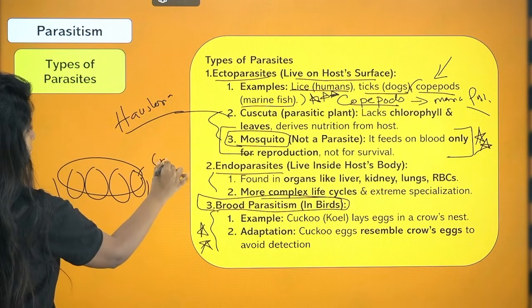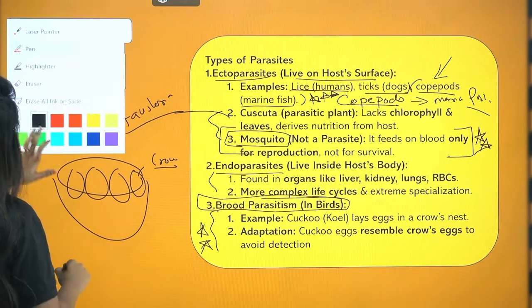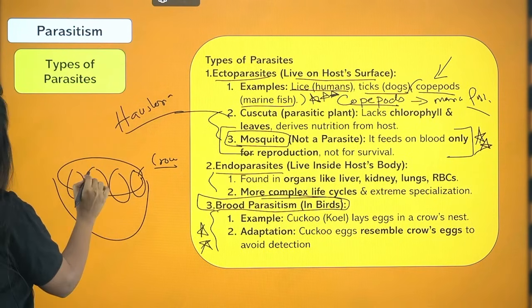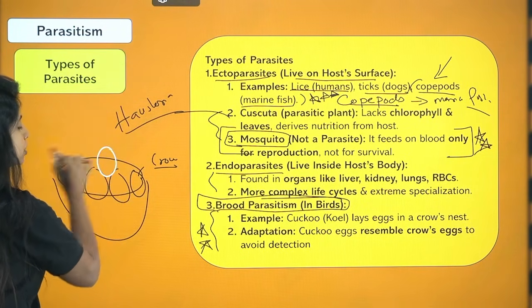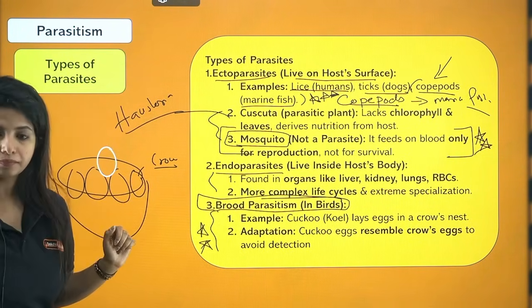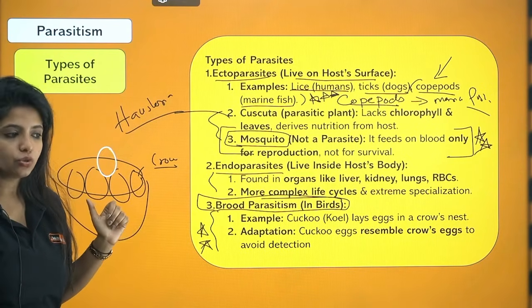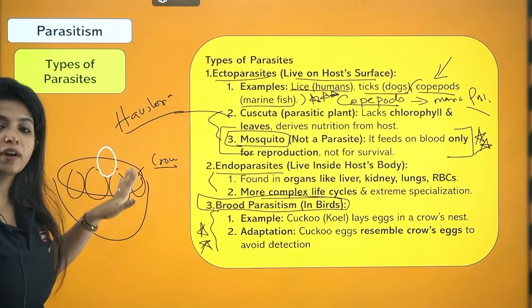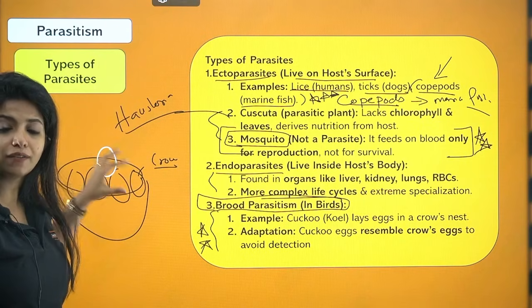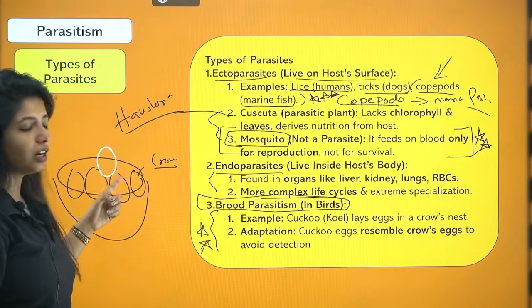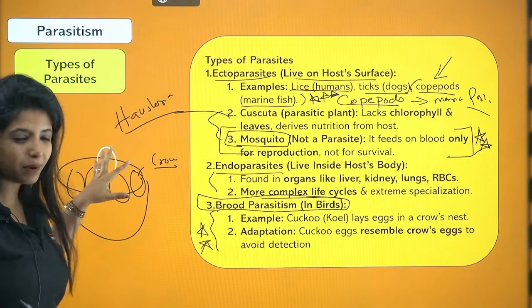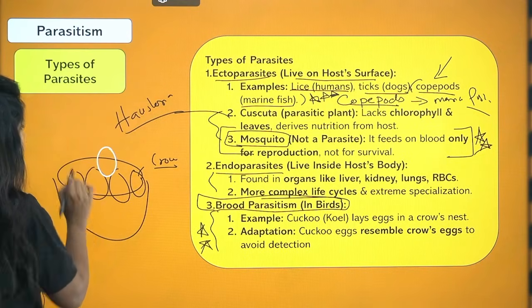Okay, this is crow's egg. What exactly happens is, a cuckoo will be coming and laying an egg in the crow's nest. Now you might think, why is it doing it? So, when the crow comes, crow provides all the warmth and the nourishment, everything to these eggs. So ma'am, it is white in color, doesn't it recognize it? Listen, I just made it to make you understand.